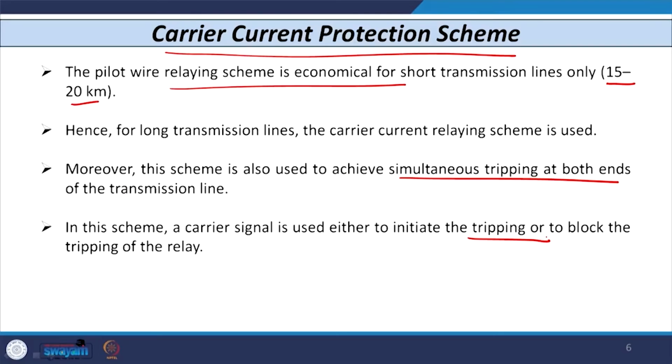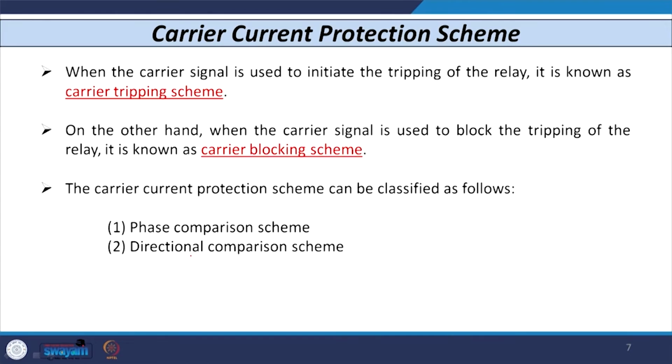Now, the carrier current protection scheme can be classified in two ways. One is, if I use the carrier signal to initiate the tripping of the line or circuit or device, then that is known as the carrier current tripping type of scheme. And if I use the received carrier signal to block the operation of the relay, then that is known as the carrier blocking scheme. So, when the carrier signal is used to initiate or start the tripping of the relay, that is known as the carrier tripping scheme, or sometimes the carrier inter tripping scheme.